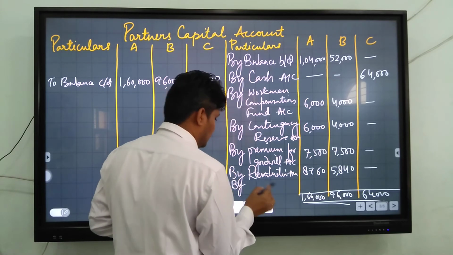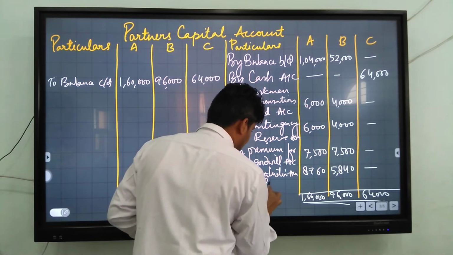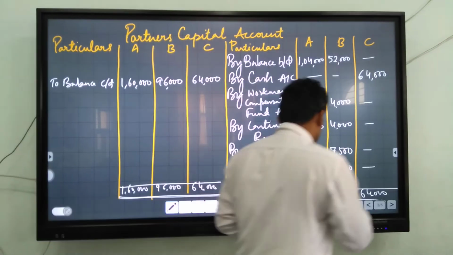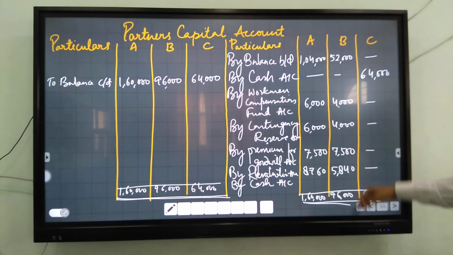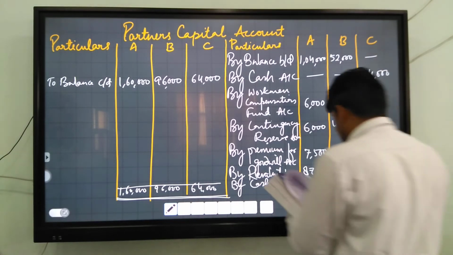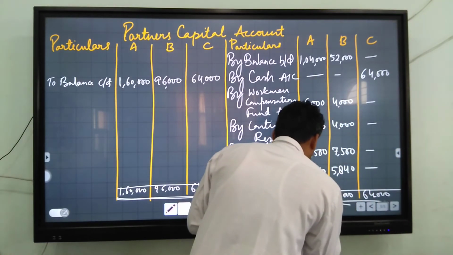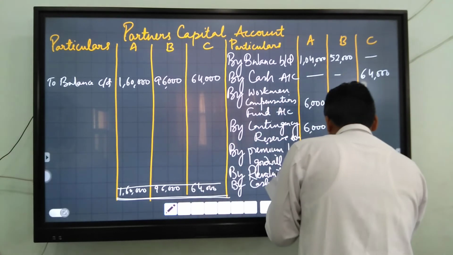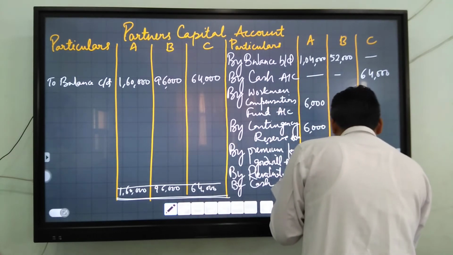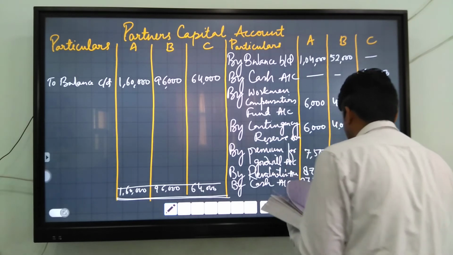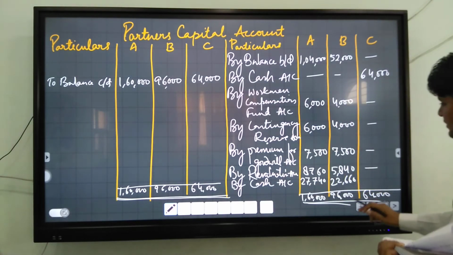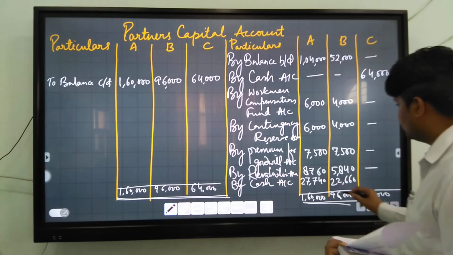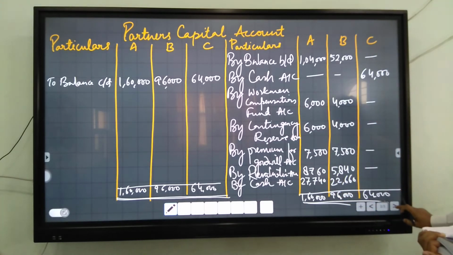Now you have to write by cash account. You have to check the difference between the two. The difference is 27,740 and 22,660. In your book, this answer is wrong. Please correct this answer in your book.